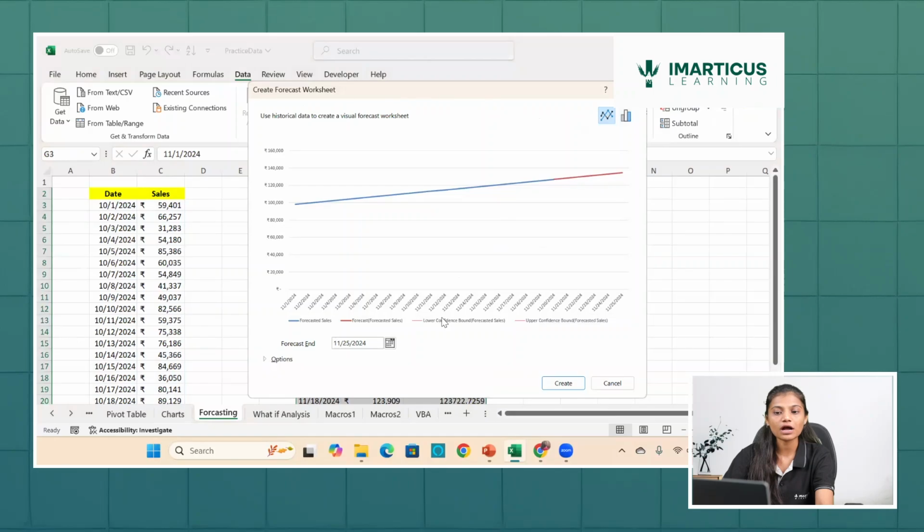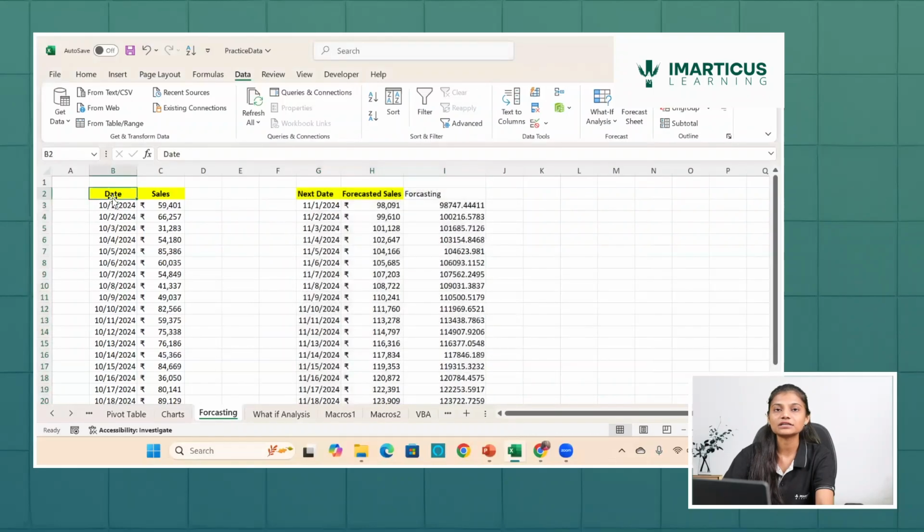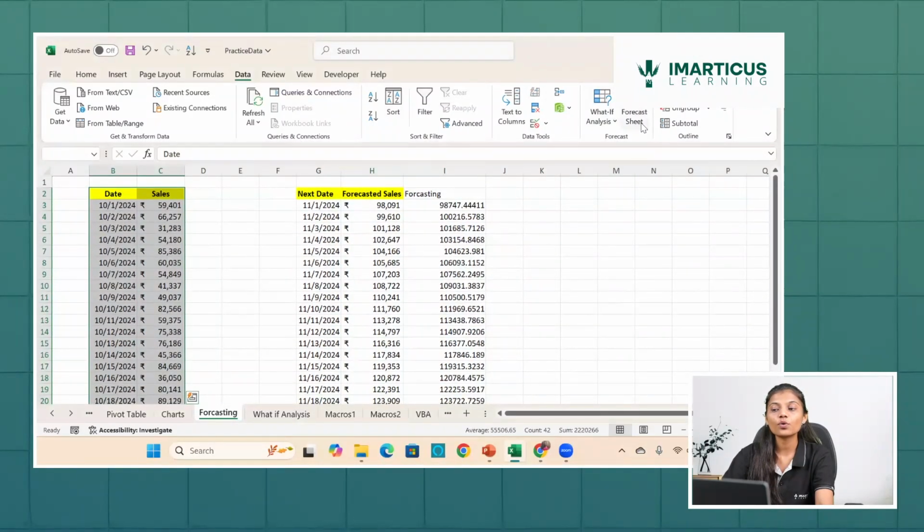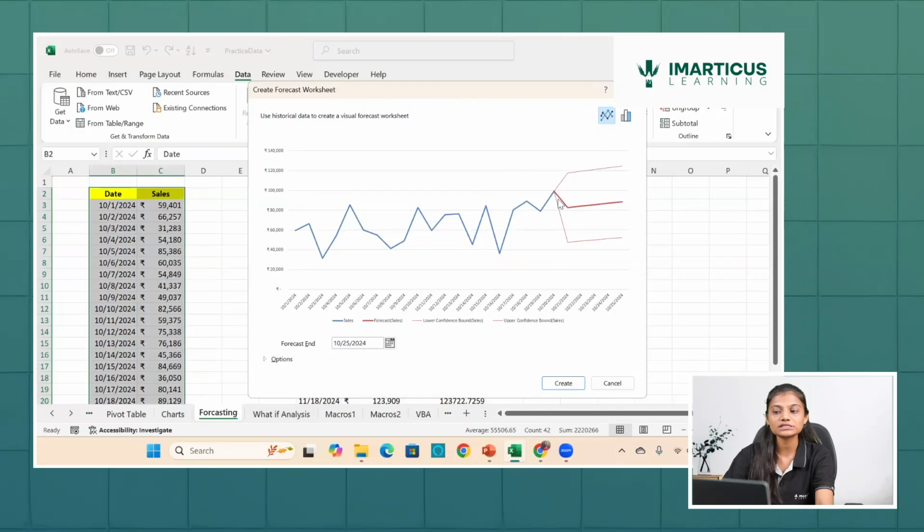You can see it has forecasted the sheet on the basis of that data, but I'll not select this data in general. I'll select this data because I want to forecast on this data. So I'll do Control Shift down arrow key and right arrow key. So this is being selected. I'll go in Forecast Sheet, and in this you can see this is what is being forecasted for the data elements which are happening after frequent changes. So this is the forecast which is happening. The blue line is the actual data and the red line is the forecasted data which has been forecasted.